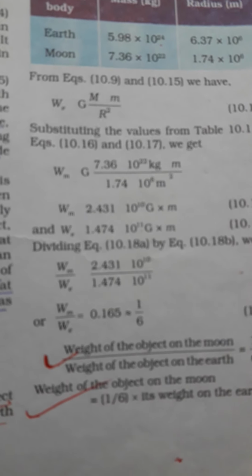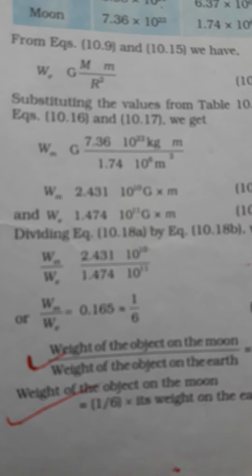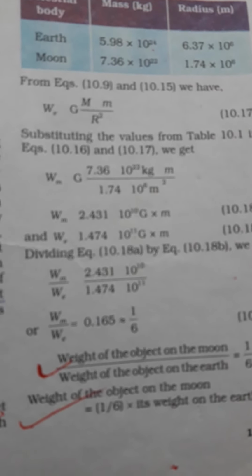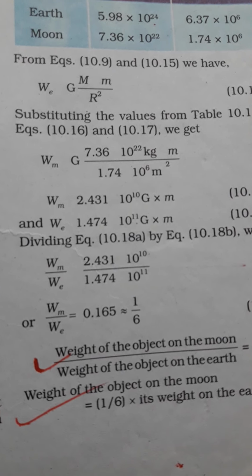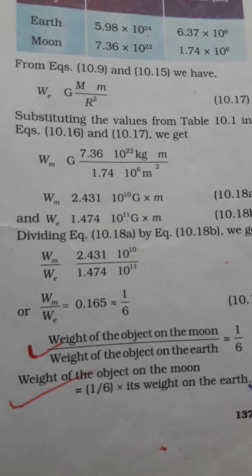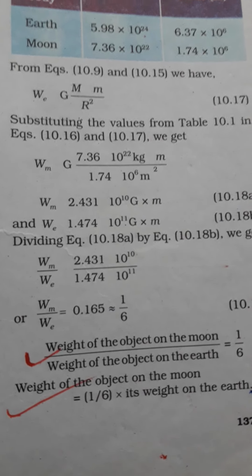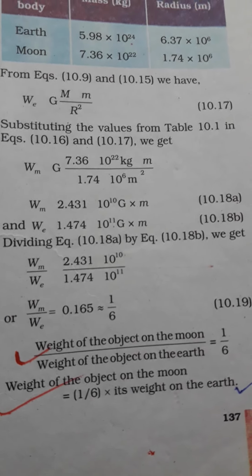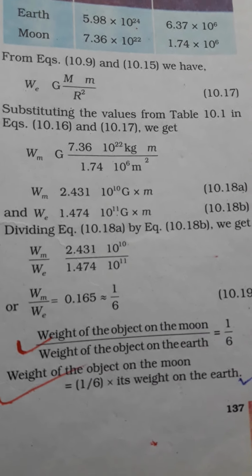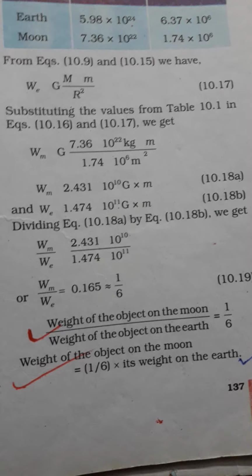So we get 0.165, which is equal to 1 upon 6. So the weight of the object on the moon upon the weight of the object on the earth is equal to 1/6. The weight of an object on the moon is equal to 1/6 of its weight on the earth.